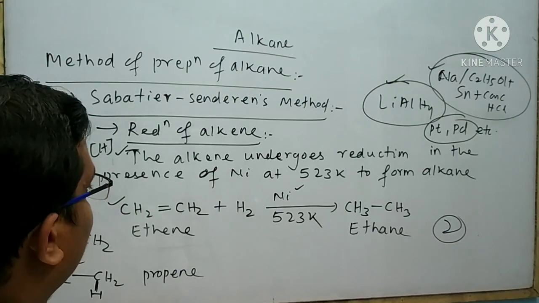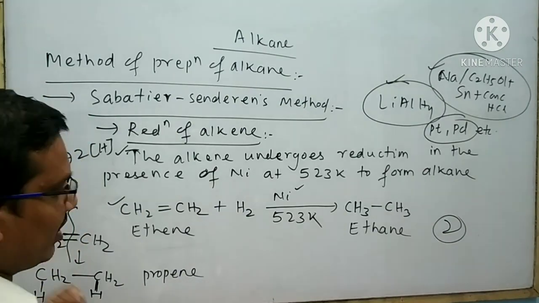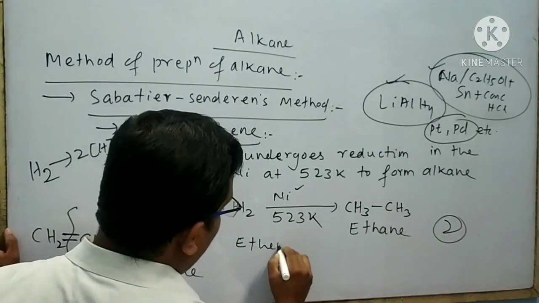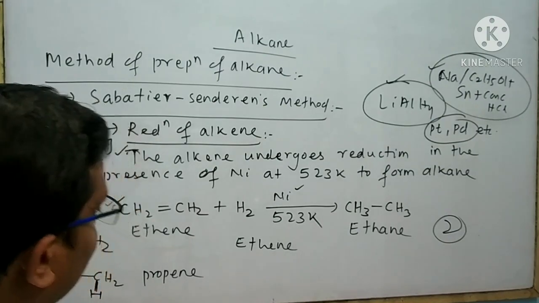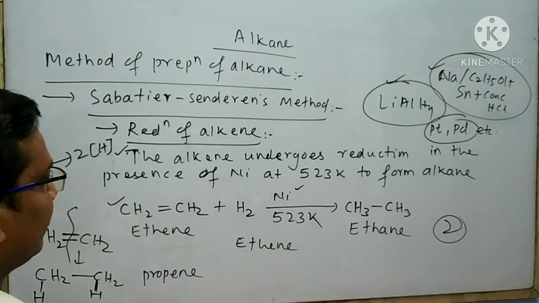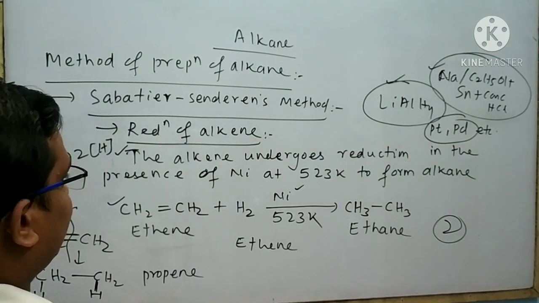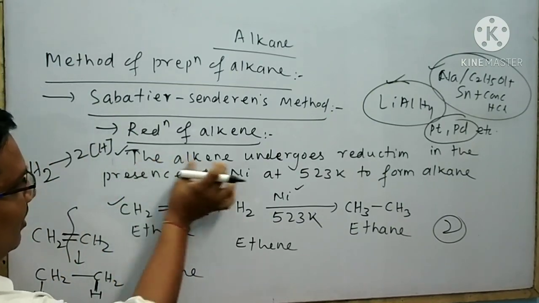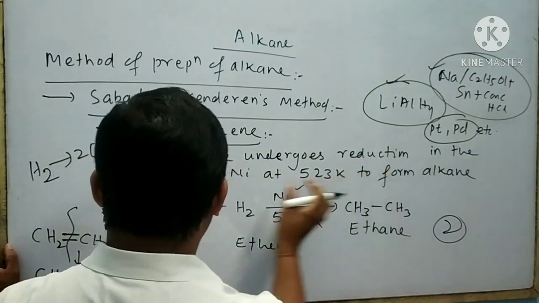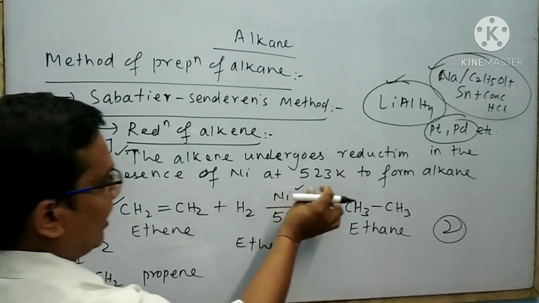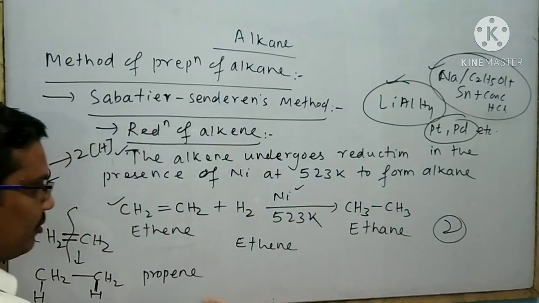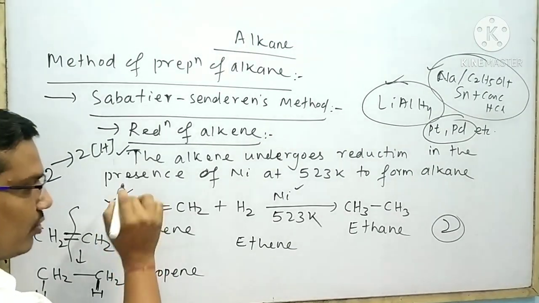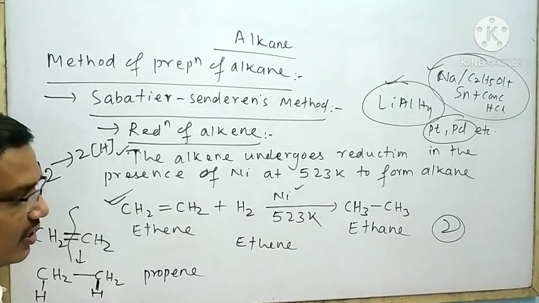Suppose another question asks what happens when ethene undergoes reduction in the presence of nickel at 523 Kelvin, then what is your answer? You can write the statement like this: the ethene undergoes reduction in the presence of nickel at 523 Kelvin to form ethane, and it is bound to write this equation only. You cannot give another example.